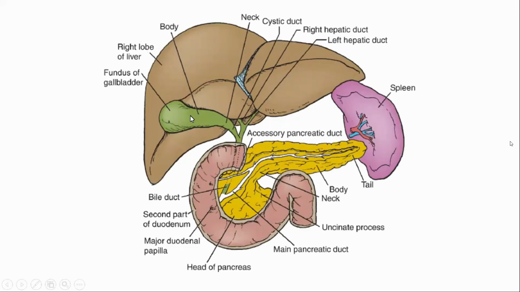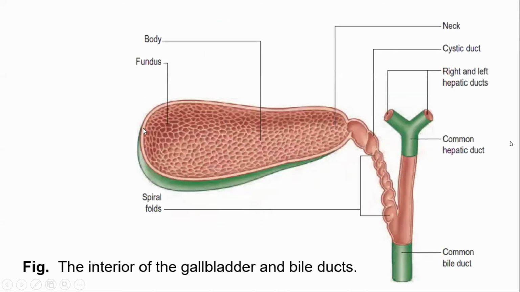See the gallbladder: this is the fundus, body, and neck, three parts. The interior of the gallbladder has a honeycomb appearance. This is the cystic duct, very tortuous in nature, with spiral mucosal folds present in the cystic duct.